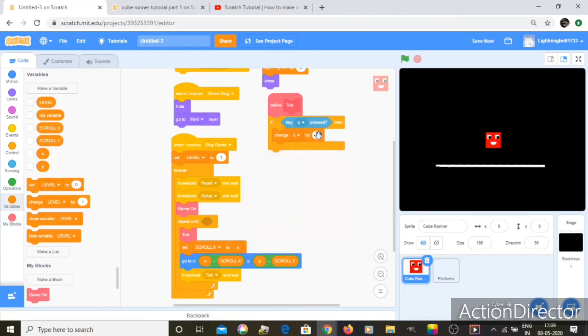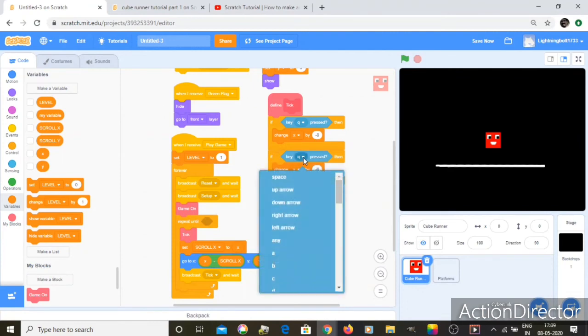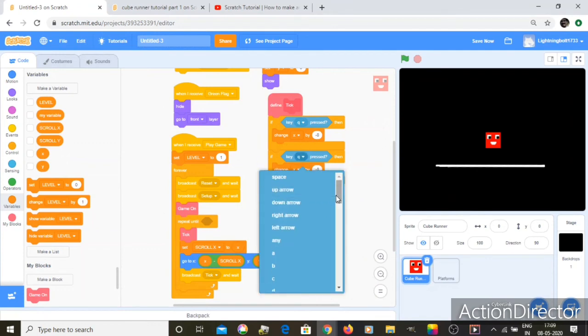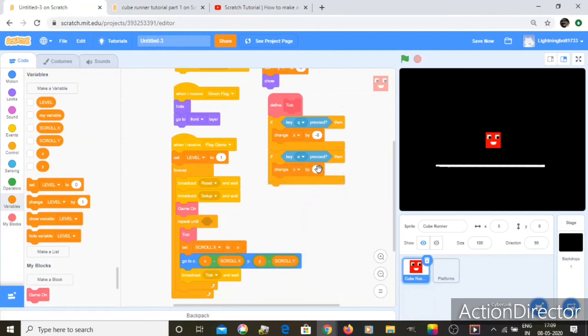x by -8, and let's just duplicate this, put it under here, and this Q is for moving left, and now this one is for moving right. So I'm going to say E there, and now let's say change x by 8, not -8.